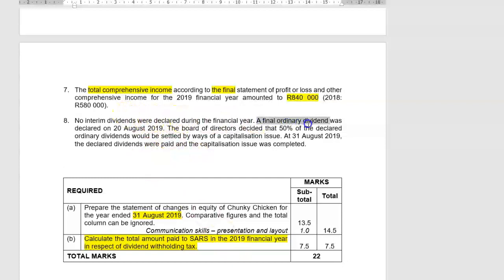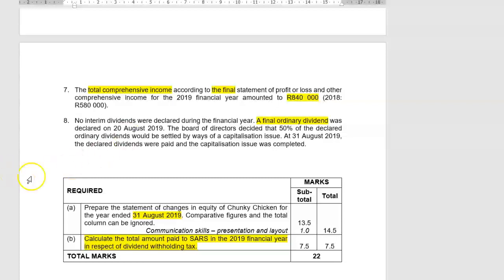No interim dividends were declared during the financial year. A final ordinary dividend was declared on 20 August 2019. So in the current financial year, we have to account for that dividend declaration in the current financial statements. The fact that an ordinary dividend has already been declared also means that the preference dividend had to be declared.